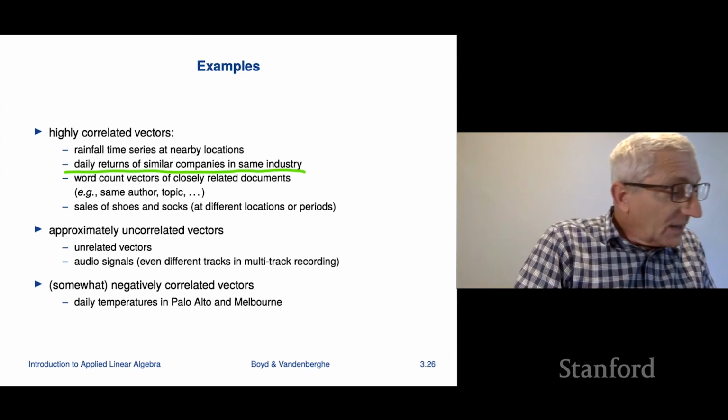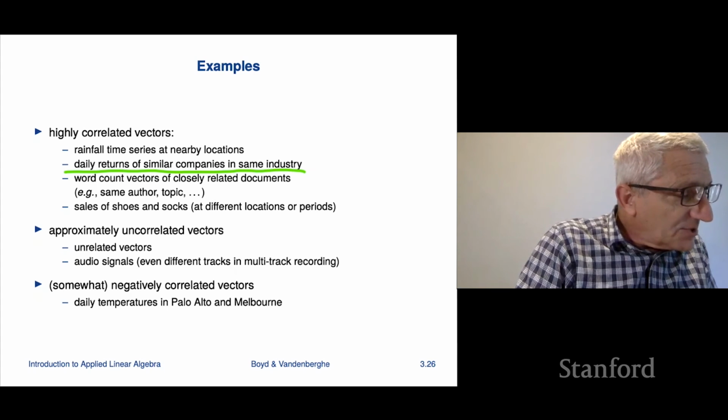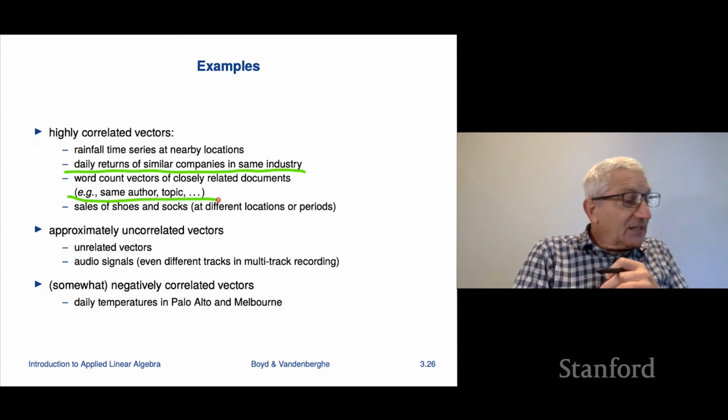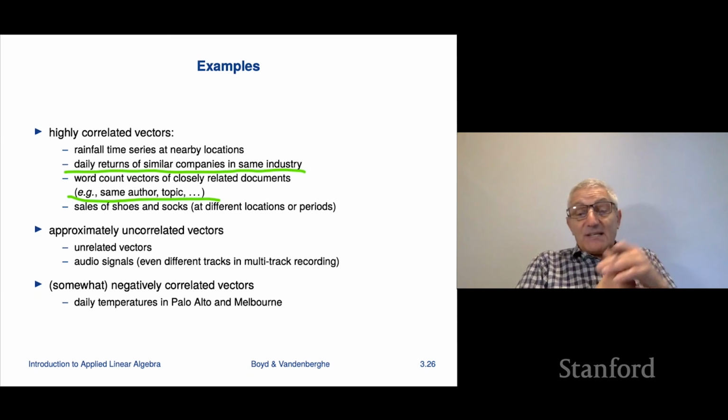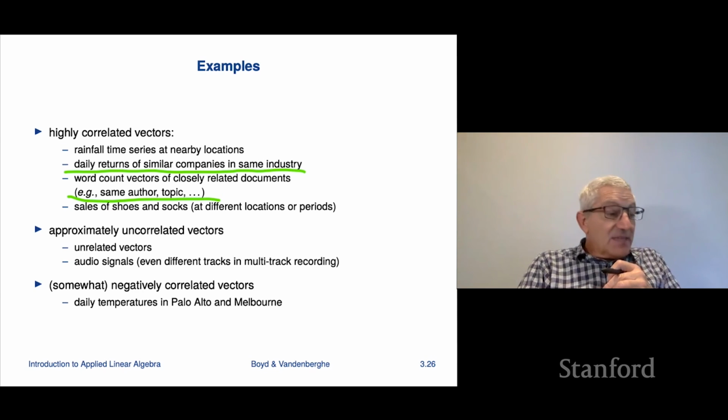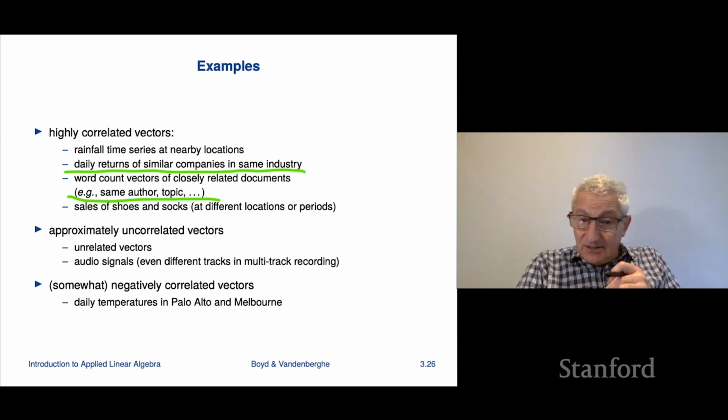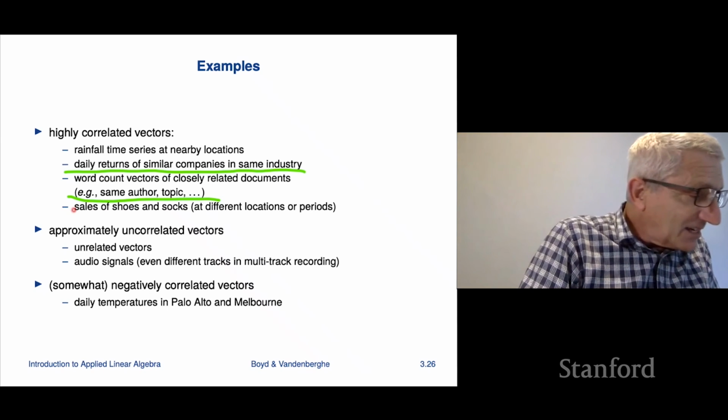Here's another one. Word count vectors of closely related documents are going to be highly correlated. So for example, things written by the same author or things on the same topic. These are going to be fairly correlated. Here's another one, a classic one from economics.